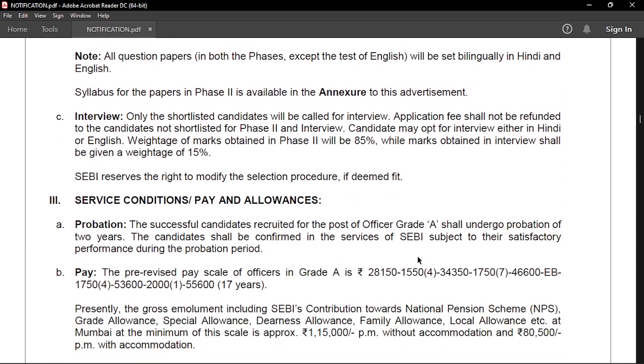Okay. Next phase is the interview. So the phase 2 of this exam will carry your 85% weightage, and the phase 3, that is interview, will carry your 15% weightage, and this weightage can be modified if deemed fit by SEBI. So it is very important for you guys to score well in your phase 2, because even if your interview does not go well, you will be able to make it into the final list because you had scored good in your phase 2 examination. So it is very important.